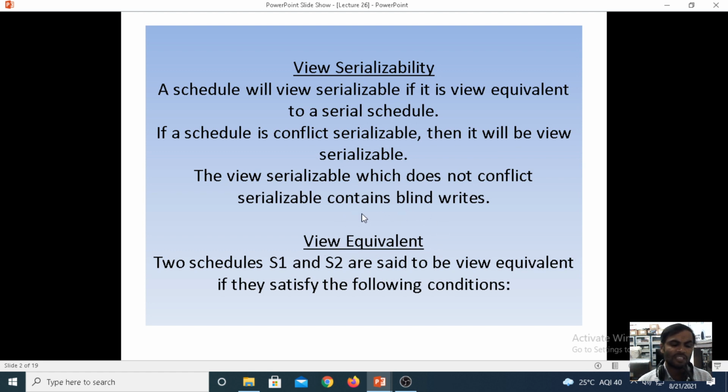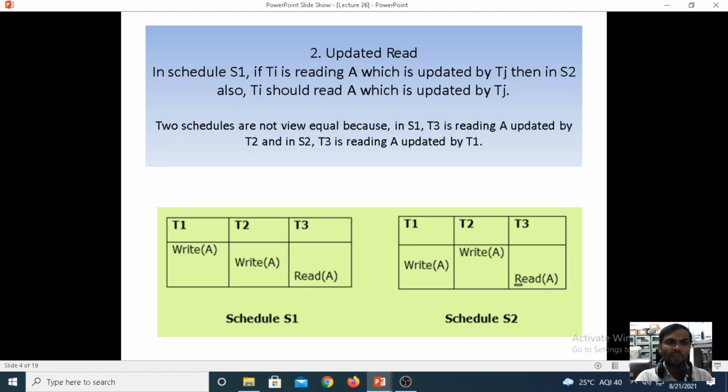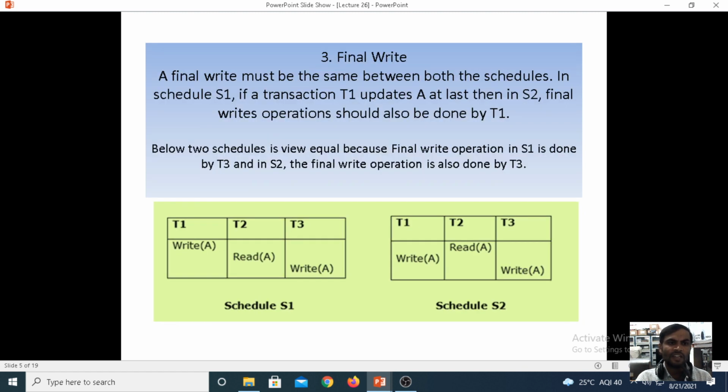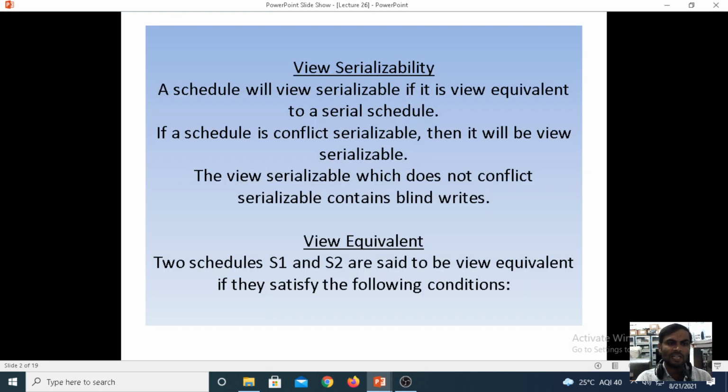Under view equivalence, it must satisfy three conditions. What are the three conditions? Initial read, update read, then final write. If a schedule satisfies these conditions, we can call it view serializable. If the two schedules S1 and S2 satisfy these conditions, then we can call them view equivalent.